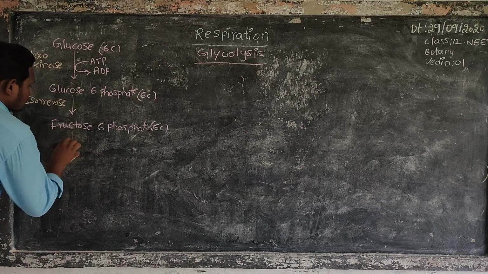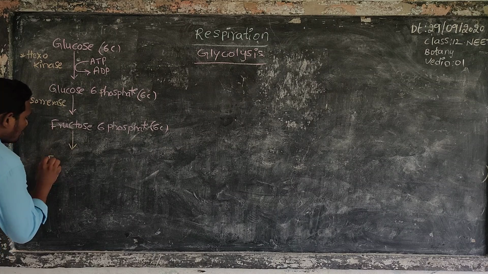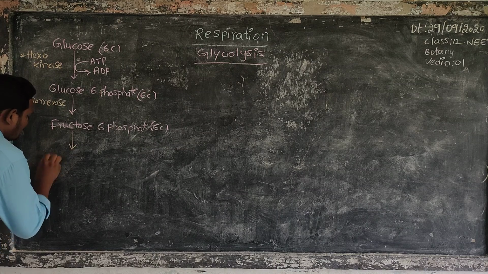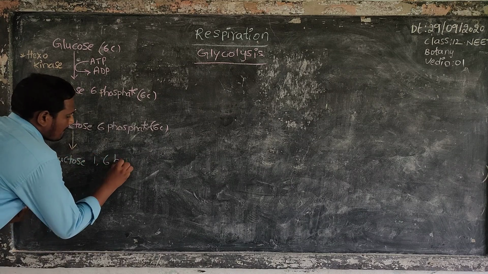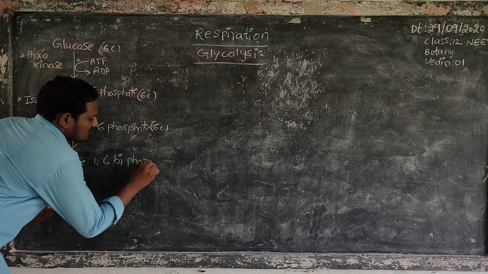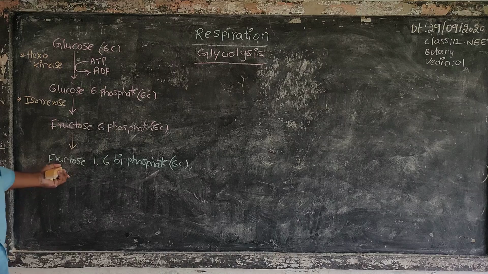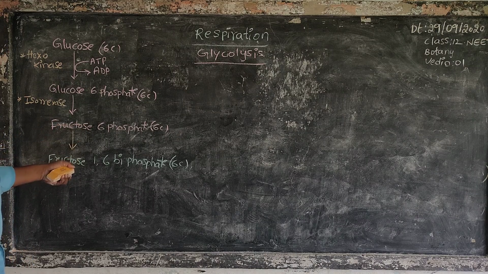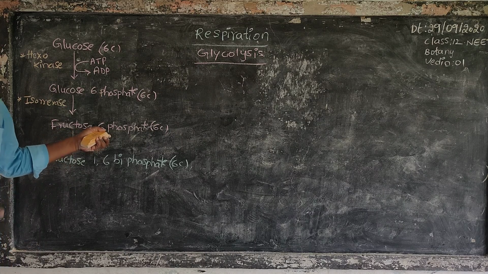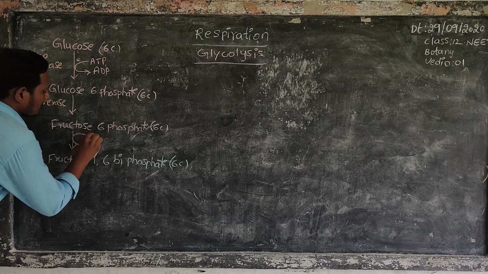Next, fructose 6-phosphate changes into fructose 1,6 bisphosphate. Fructose 1,6 bisphosphate is also a 6-carbon compound. Here fructose 6-phosphate receives one phosphate from ATP.